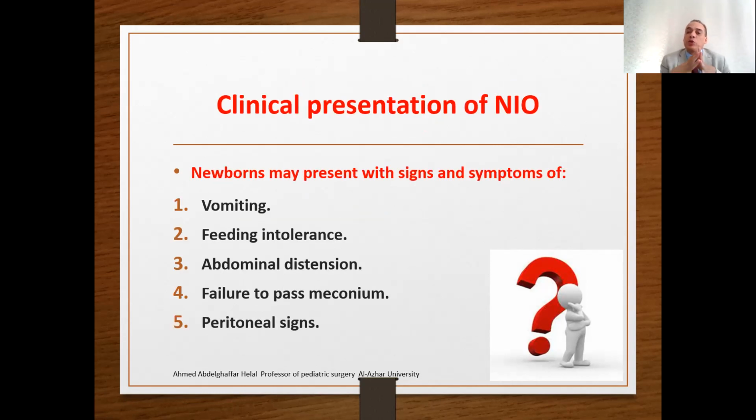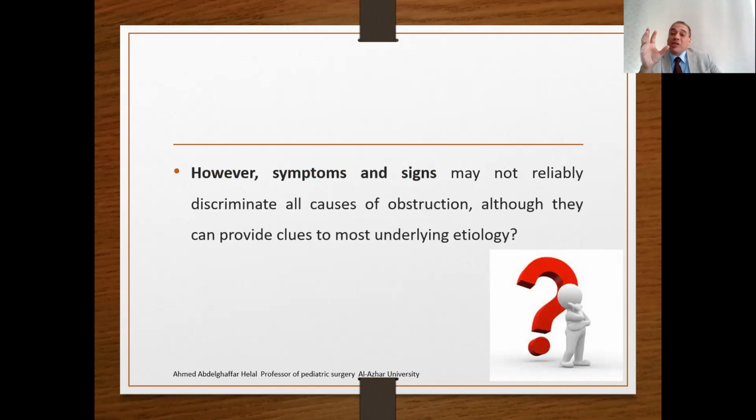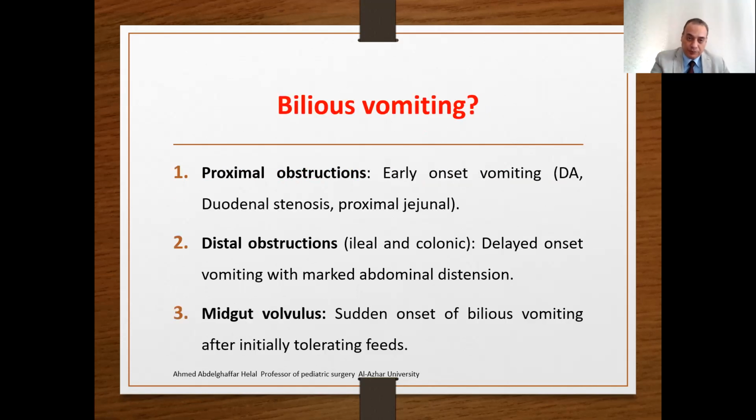Clinical presentation of the neonatal diagnosis: usually there will be vomiting or bilious vomiting, feeding intolerance, abdominal distension, failure to pass meconium, or in complicated cases maybe peritoneal signs of peritonitis. However, the symptoms and signs may not be reliable to discriminate all causes of the obstruction, although they can provide a clue to the most likely underlying etiology.